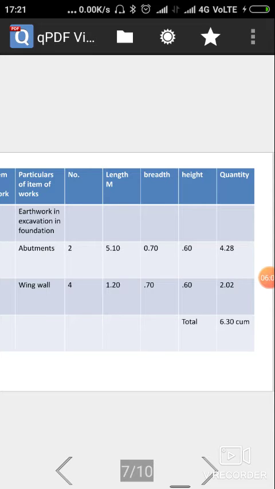For wing walls, there are 4 wing walls. Length is 1.20, width for excavation is 0.70 meter, and height is 0.60 meter. Total quantity is 2.02 meter cube. So final total volume is 6.30 meter cube.